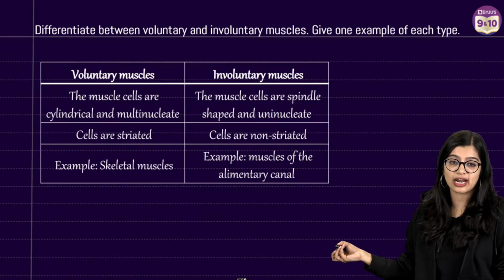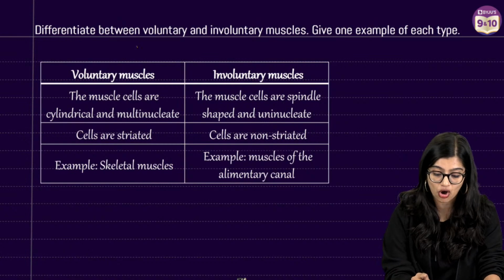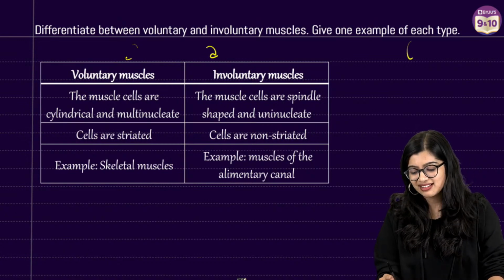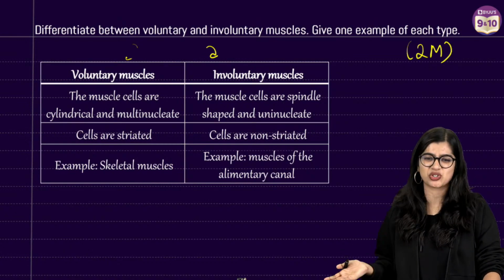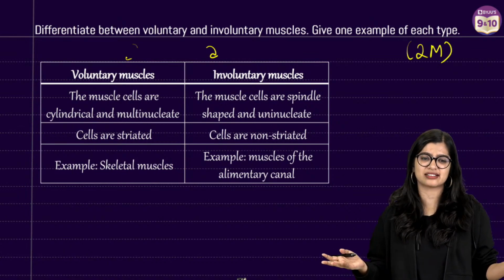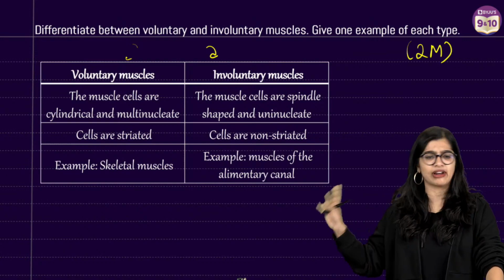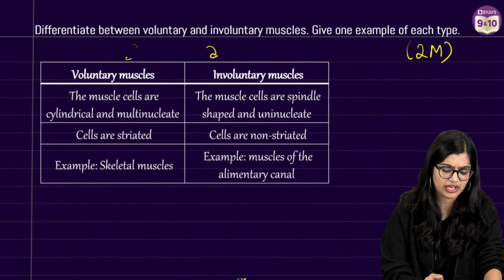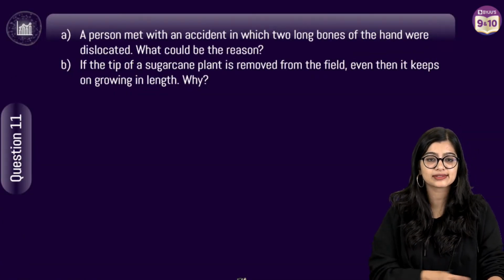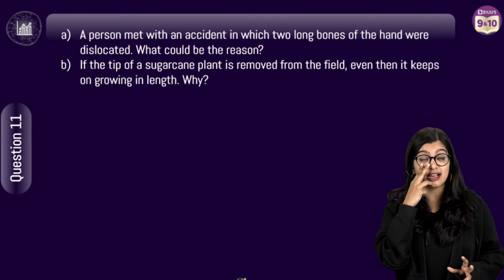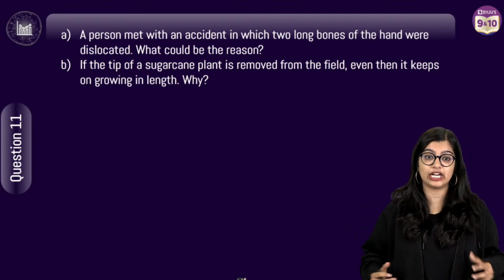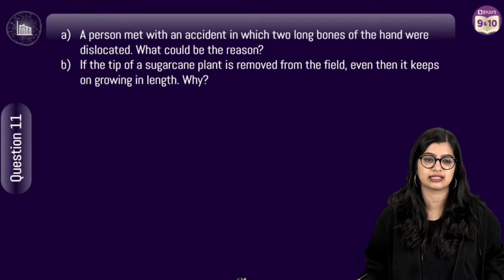Now of course when you are writing the answer, please make sure that you draw a table on either side. This can come for 2 marks, most often, because mainly they're just asking you to give 2 examples. So you can write in the major points and there you go, 2 marks easily. Ma'am, smooth muscles are visceral. Yes, visceral means they're part of the internal organs. So you can say visceral.